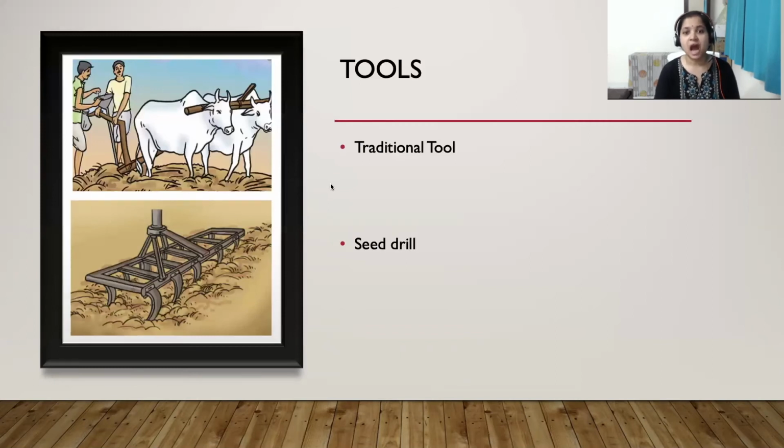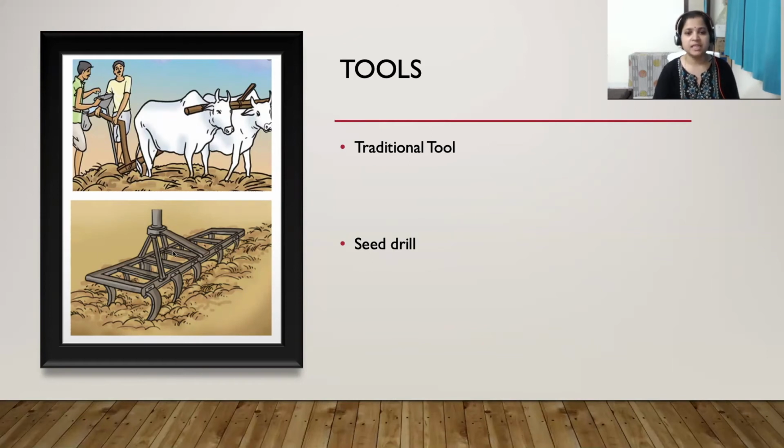Now comes how to do sowing, meaning how to put the seed into the soil. In the traditional way, the farmers used funnels which are attached to two or three pipes, and through these pipes the seeds are directly put into the soil.